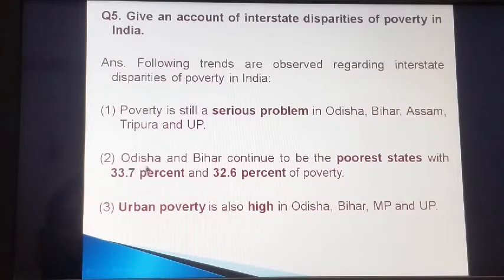Number 2, Odisha and Bihar continue to be the poorest states with 33% and 32.6% of poverty. Point number 3, urban poverty is also high in Odisha, Bihar, Madhya Pradesh and Uttar Pradesh.